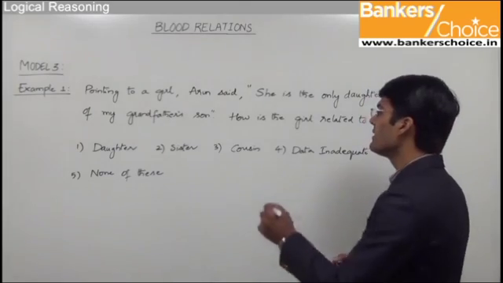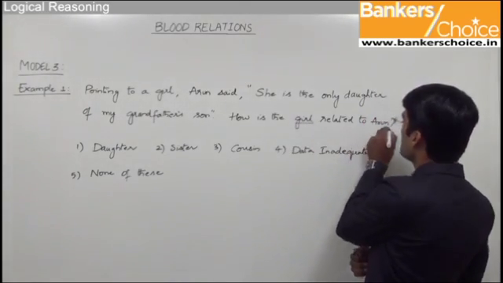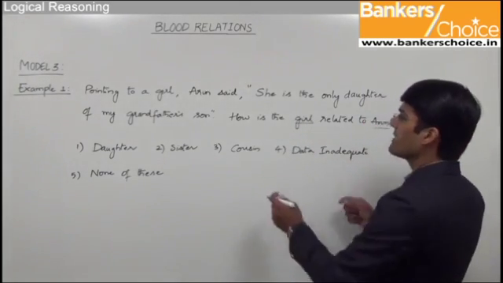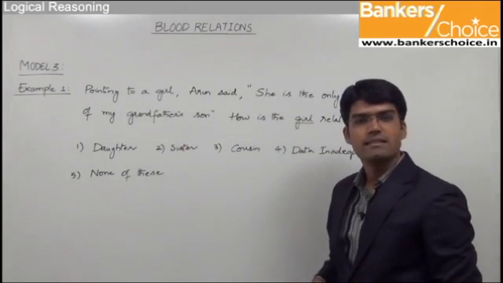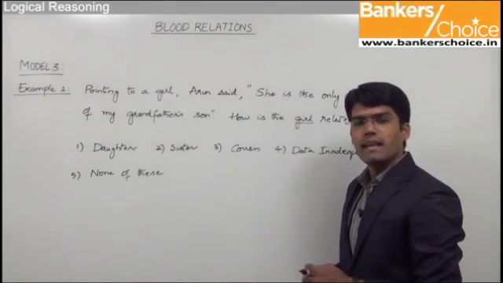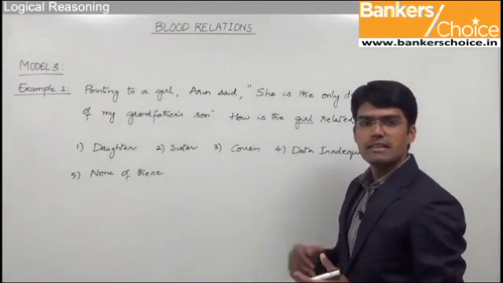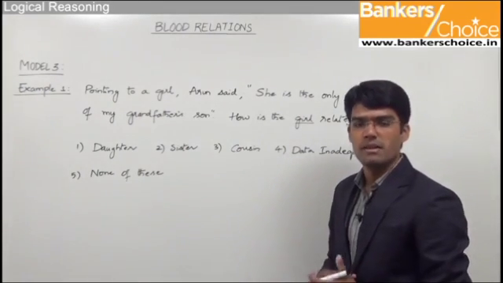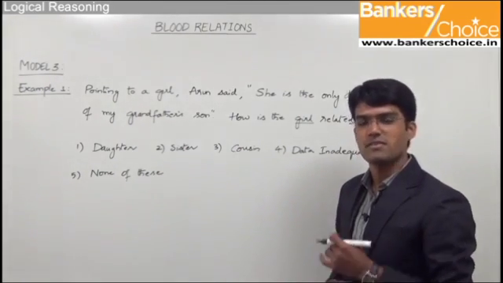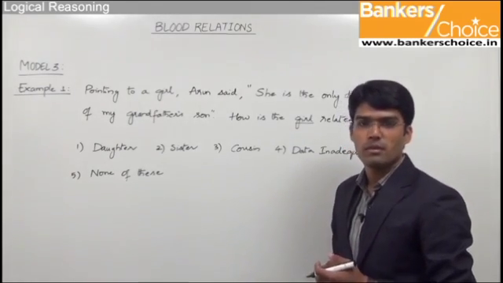So as you can see here, we need to establish the relationship between girl and Arun from the statement, that is, she is the only daughter of my grandfather's son. Again, the conventional way of solving these type of questions is to construct a family tree and then establish the relationship. But that is going to take a lot of time. So let's look at the smarter way of solving the problem.